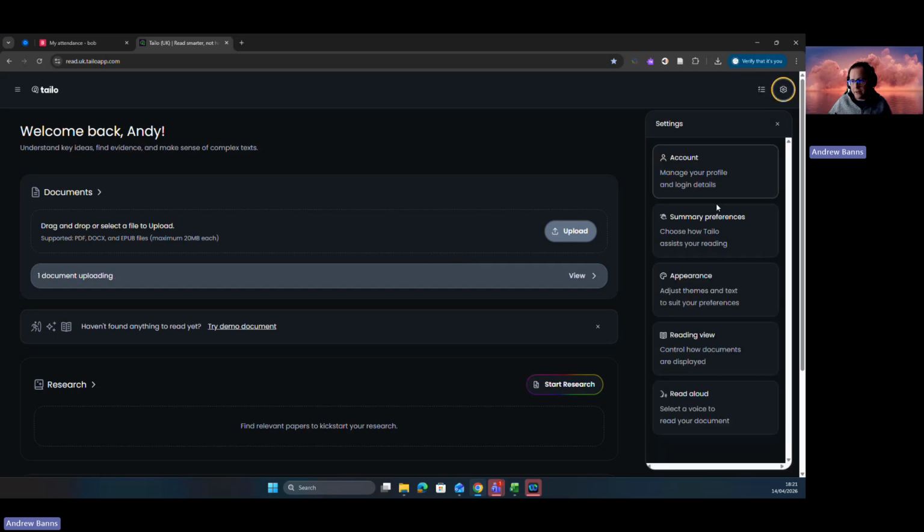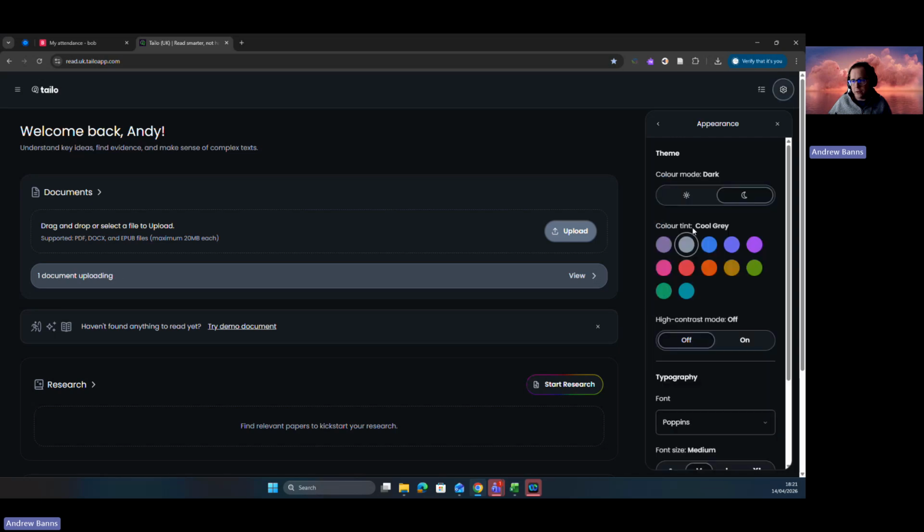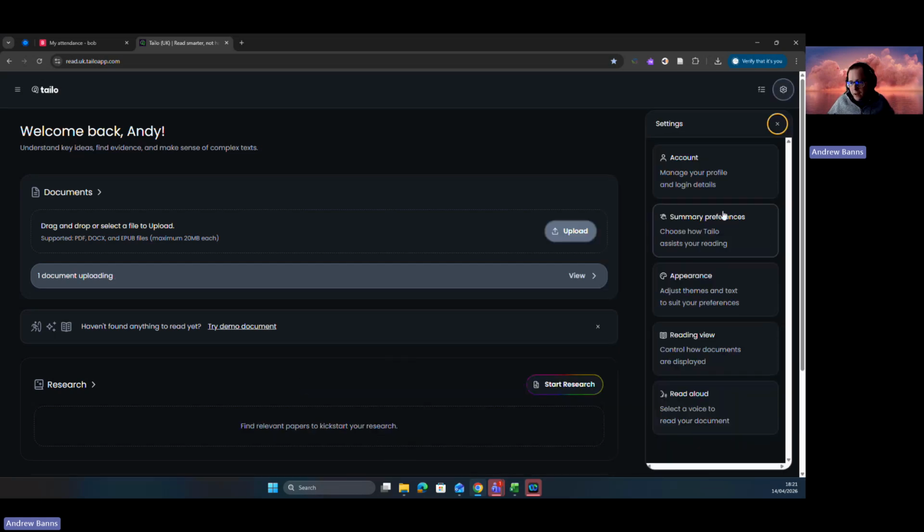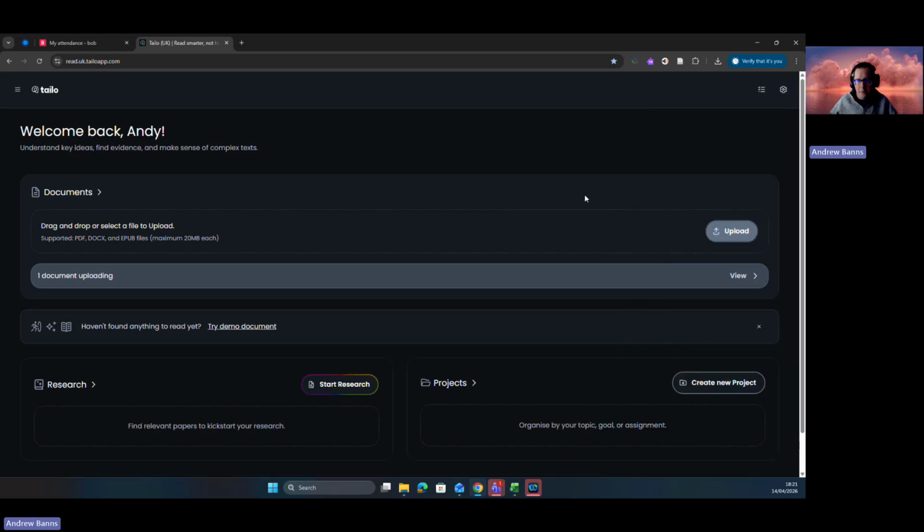So you've got account settings in there, summary preferences, how you want it to assist you reading, and appearance options, where you can change it to dark mode or light mode with different colours. You've also got some options on reading view and reading aloud options as well. We'll come into those in a little bit more detail shortly. So bear with me a second while this is doing its thing.